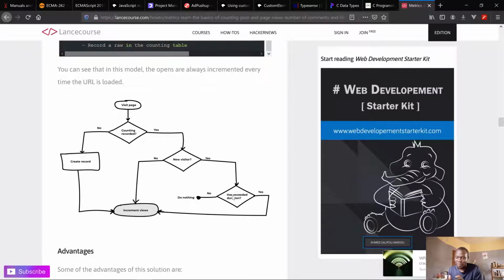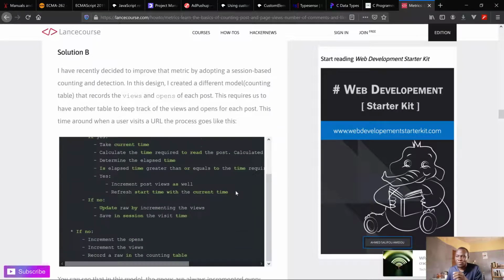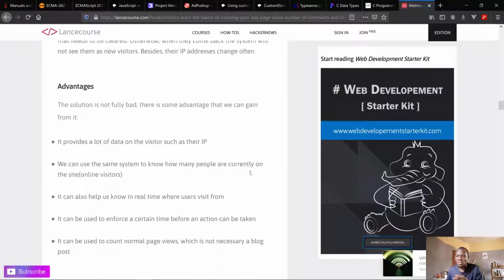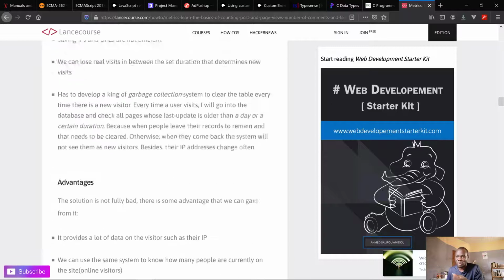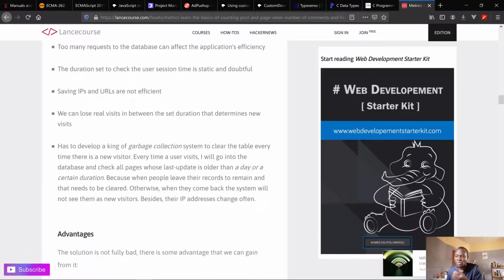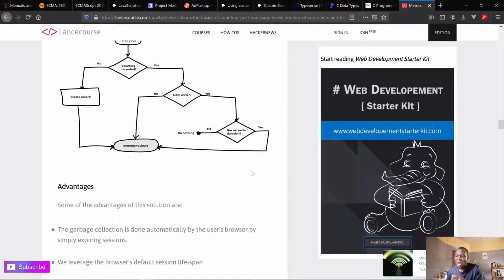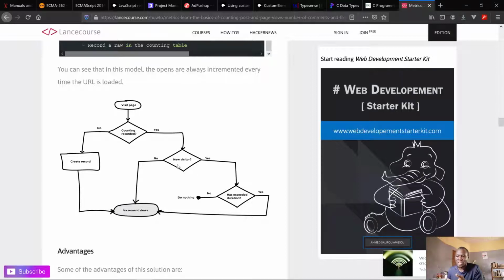Spending some time shows that you have read it, and that time is dynamically calculated based on the content. Like this article, for example, it will take long to count one view because the article is really long. In case you are not a new visitor, then we just increment the views, and that's it.